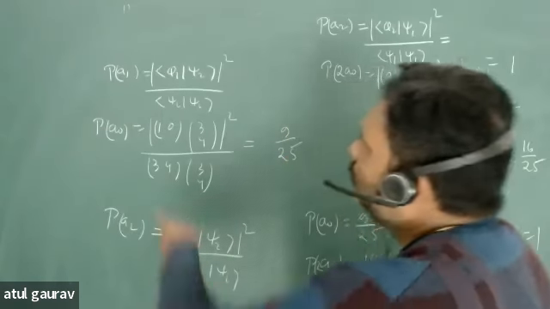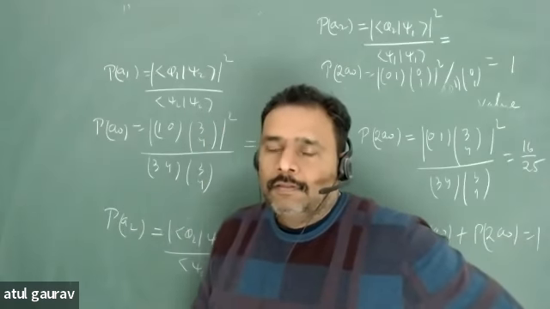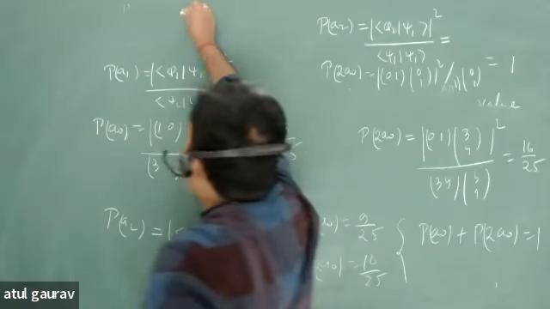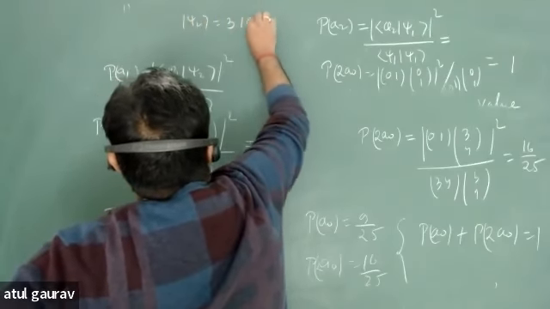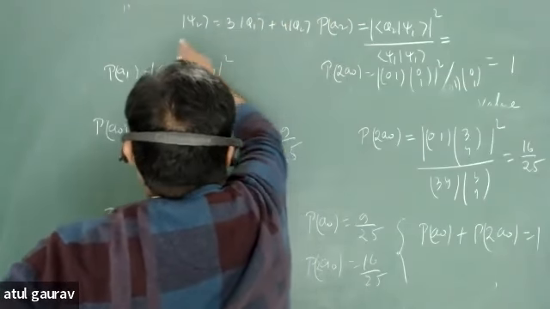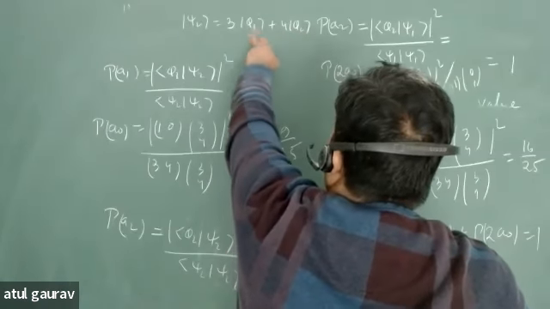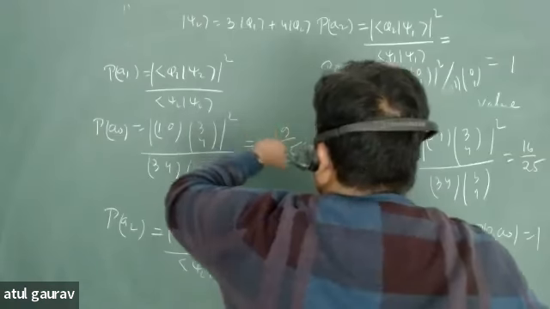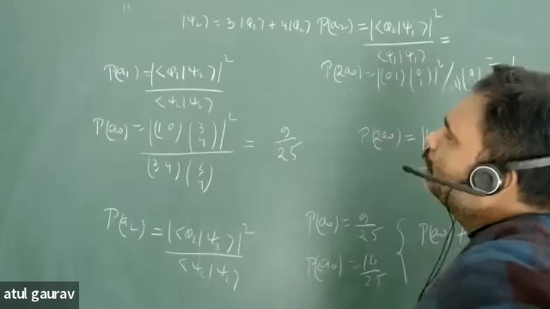And similarly, you can do this exercise on psi 3. You can do it, right? And you can see this psi 2 is nothing but 3 phi 1 plus 4 phi 2, and hence this psi 2 is written in an orthonormal basis of phi 1 and phi 2. When you calculate this, you always get 9 upon 25. Will you get it or not? You can also do it in terms of psi 1 if you want. Yes or no?